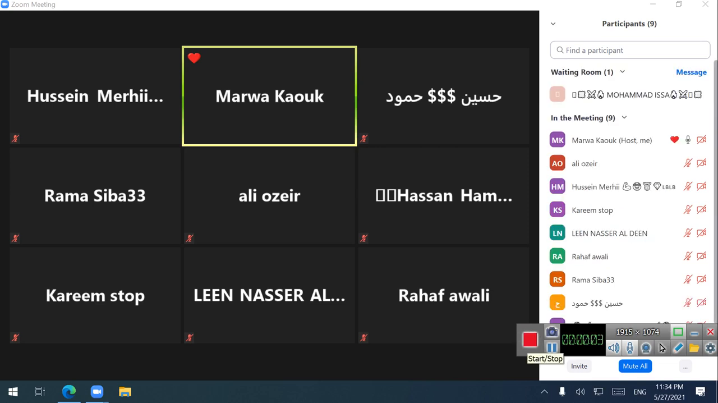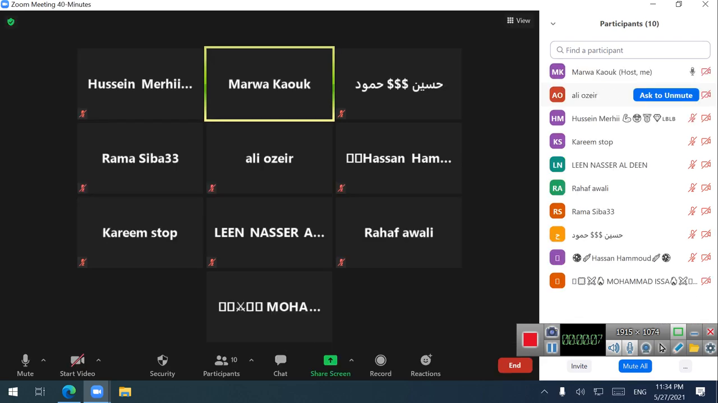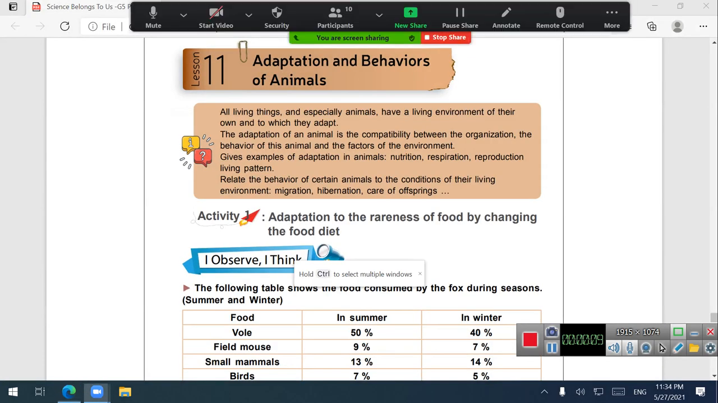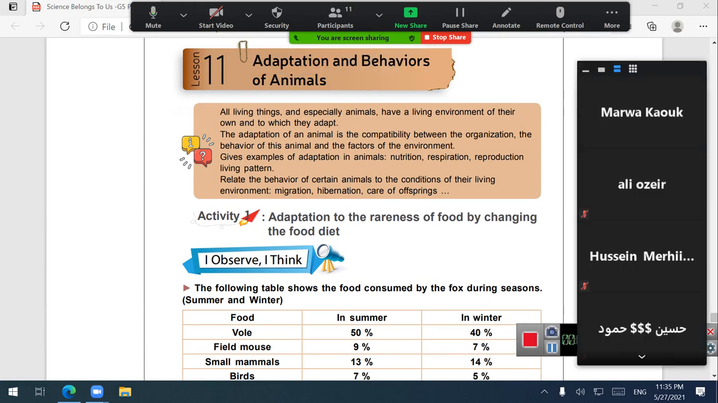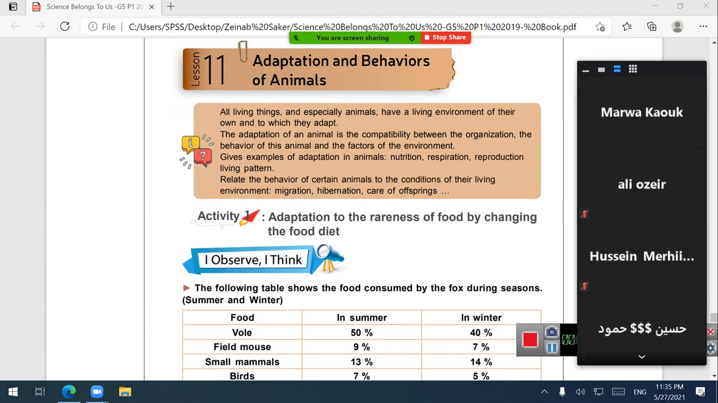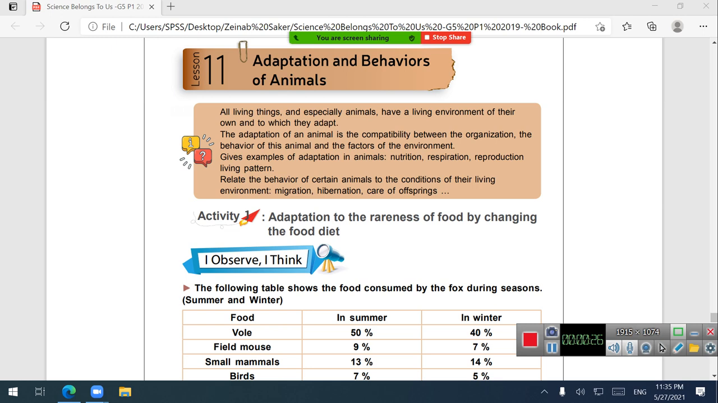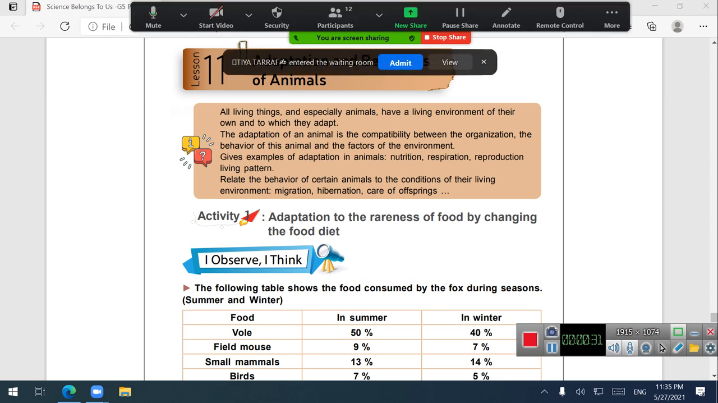My lovely students, today we are going to start a new lesson, which is the adaptation and behavior of animals. It means how do certain animals adapt living in a certain habitat. It means again, how do certain animals adapt living in such habitats.